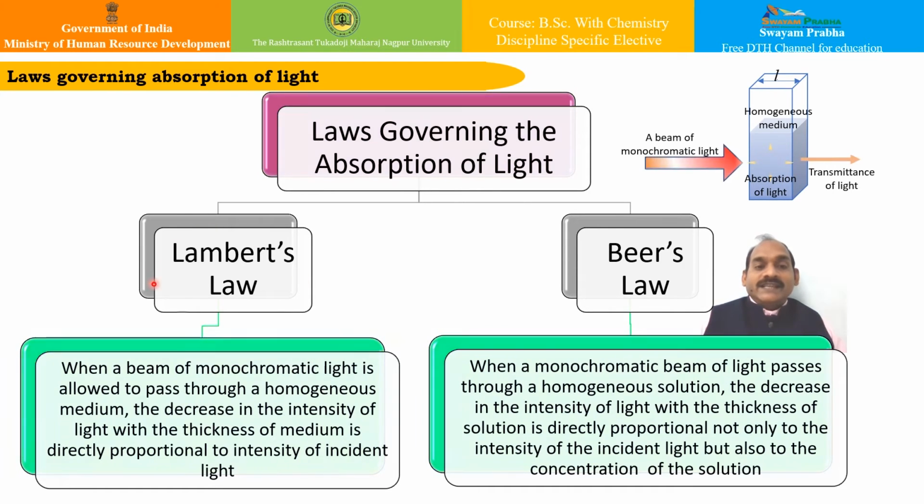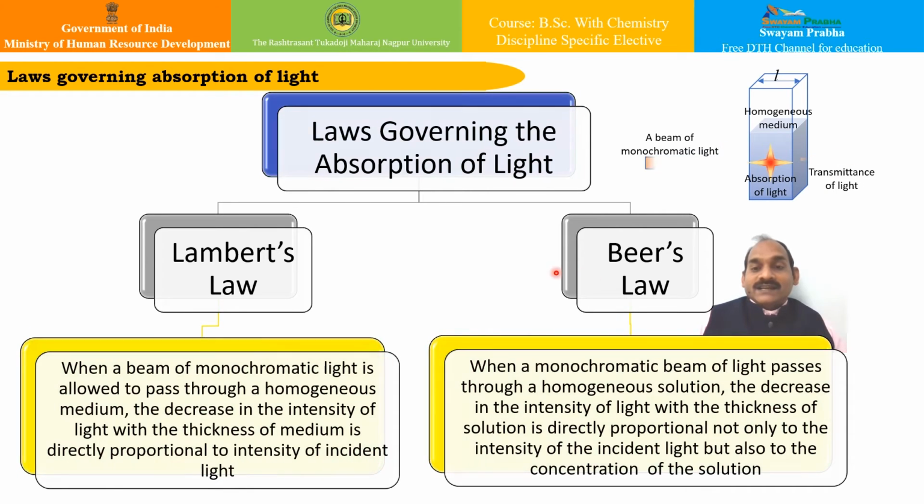So in case of Lambert's law first, we know what Lambert's law says. It says when a beam of monochromatic light is allowed to pass through a homogeneous medium, the decrease in the intensity of light with the thickness of medium is directly proportional to the intensity of incident light, isn't it?